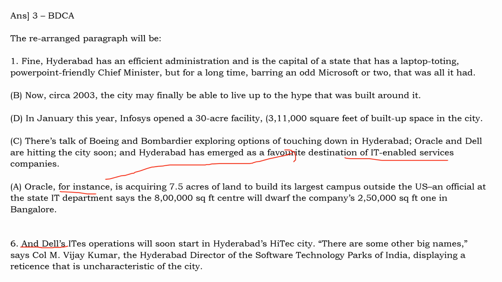So here we are talking about Oracle and Dell hitting the city. Then we talk about Oracle acquiring the space. Then 'and Dell' means that we are continuing the thought by talking about Dell. First we talk about Oracle, then you talk about Dell. So Dell's ITS operations will soon come to Hyderabad. This is how you connect the sentences. There might be some hints somewhere that will help you in arriving at the correct logical sequence. So I hope this is clear. Now we go to the next one.